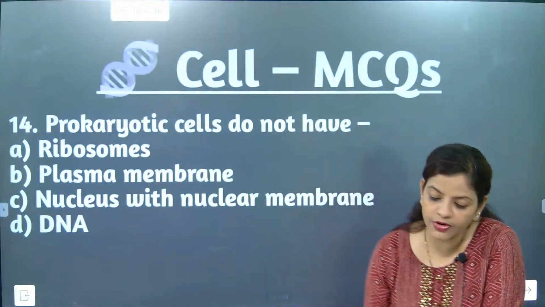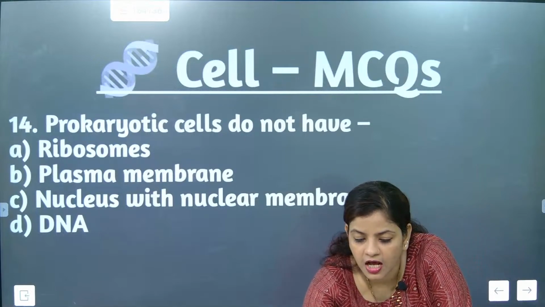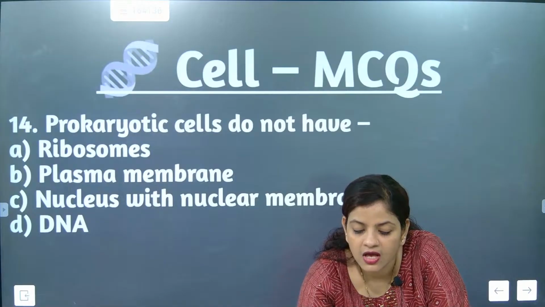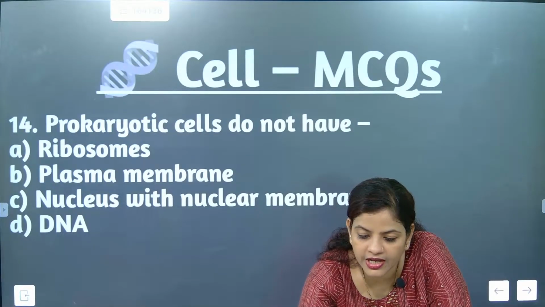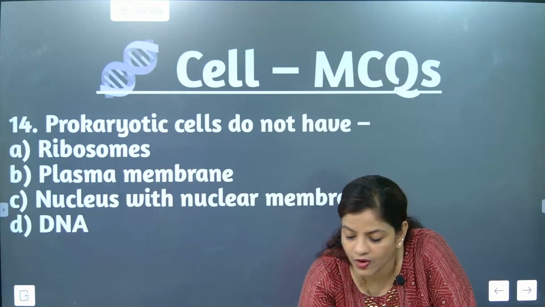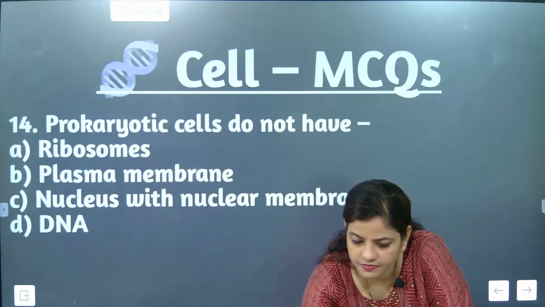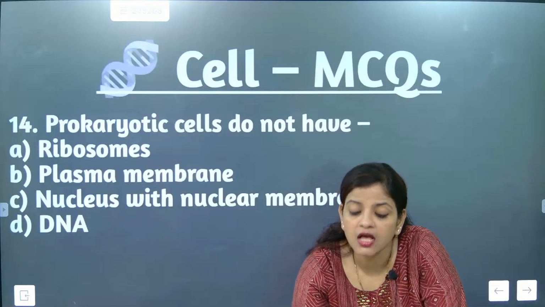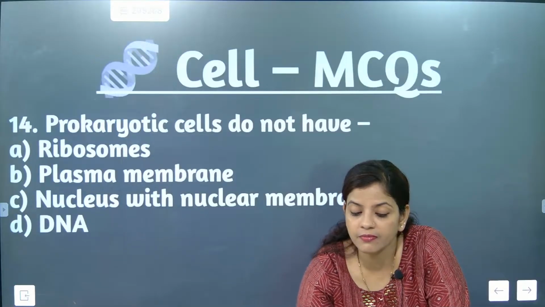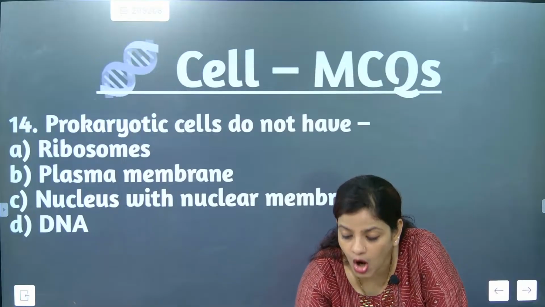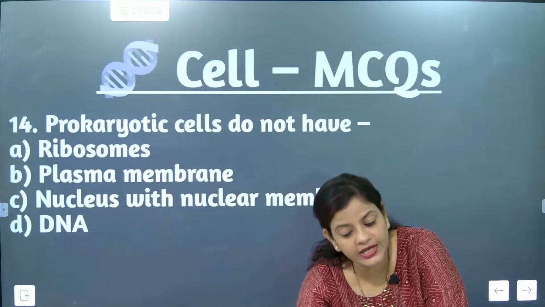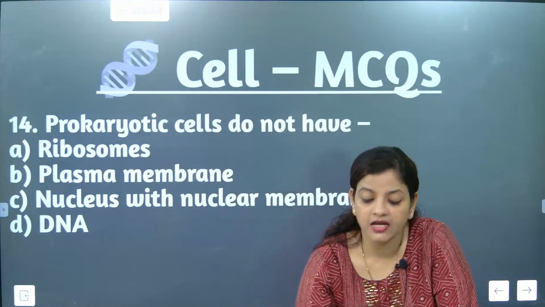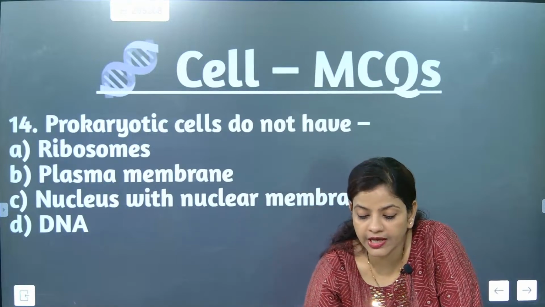Now go for question number 14, children. Prokaryotic cells do not have ribosomes, plasma membrane, nucleus with membrane, or DNA. Which one do they not have? The correct answer is, beta, nucleus with nuclear membrane. Prokaryotic cells do not have a nucleus with nuclear membrane. The correct option is C.